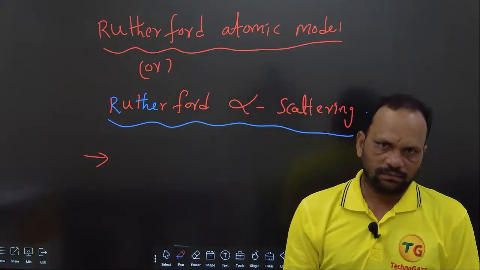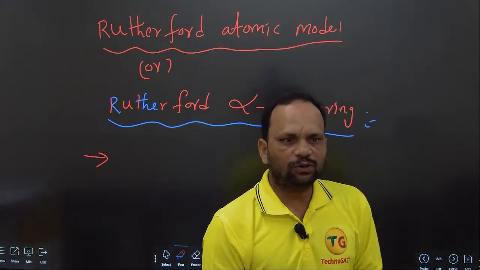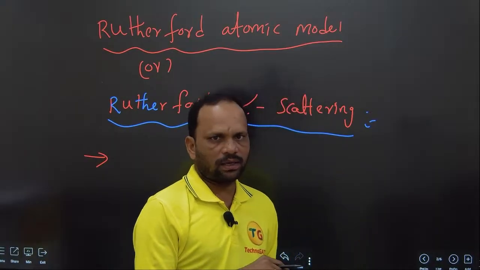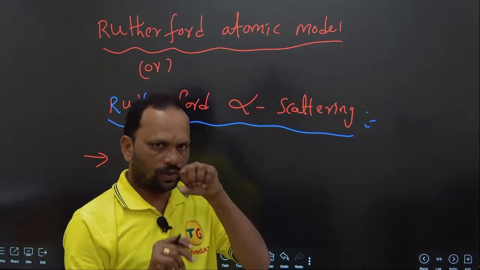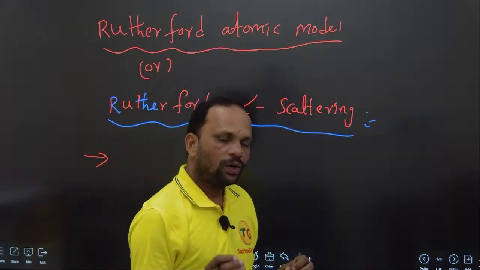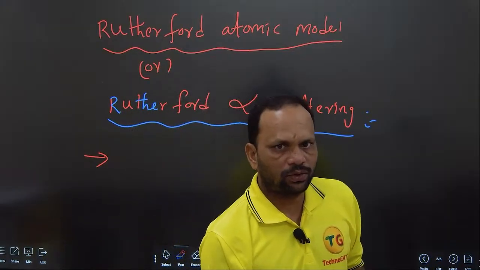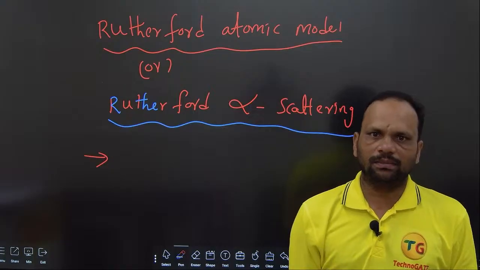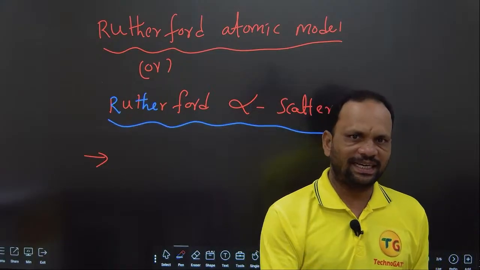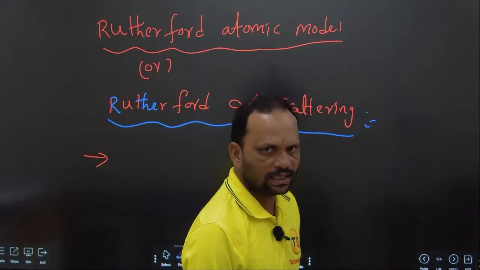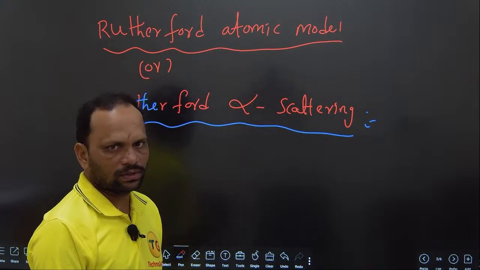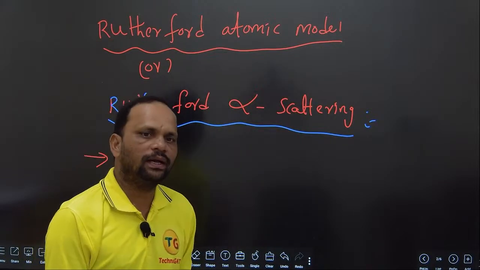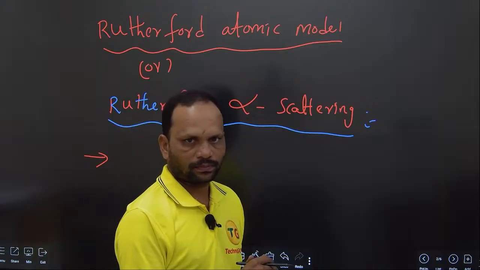That is called the nucleus, and all the electrons, the negative charges, are revolving around the nucleus.